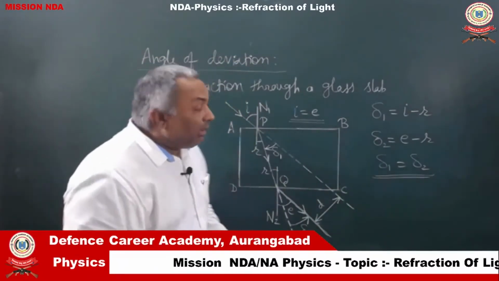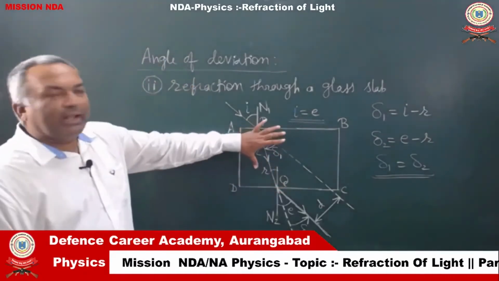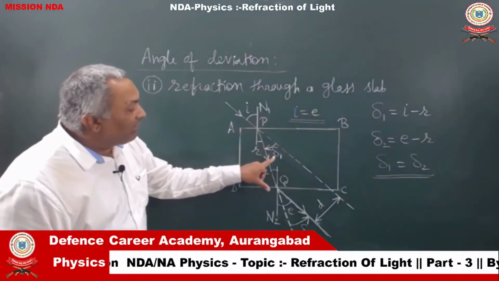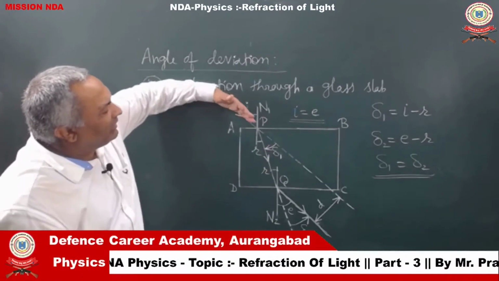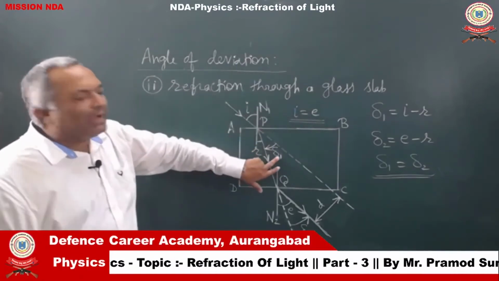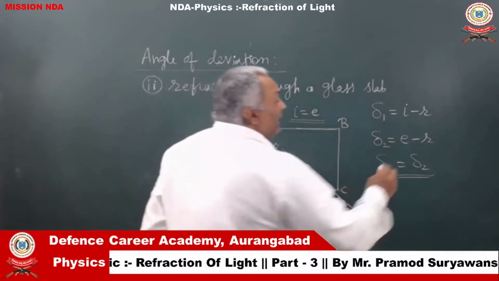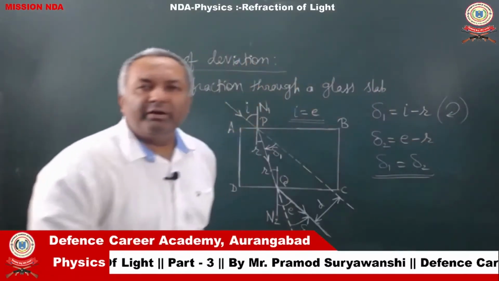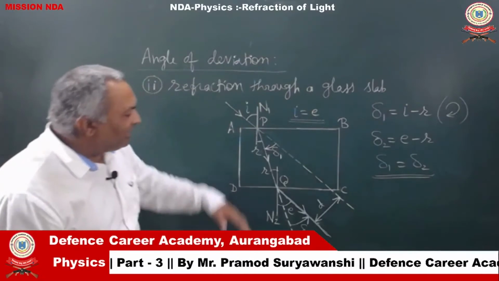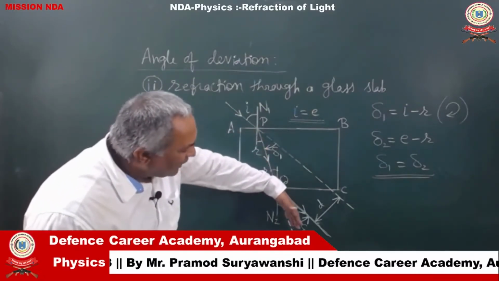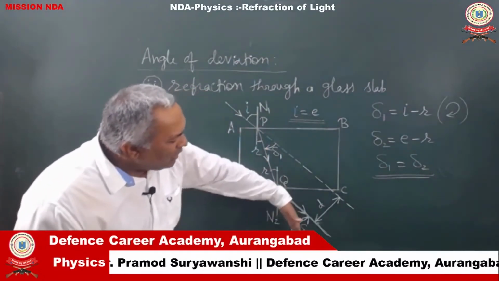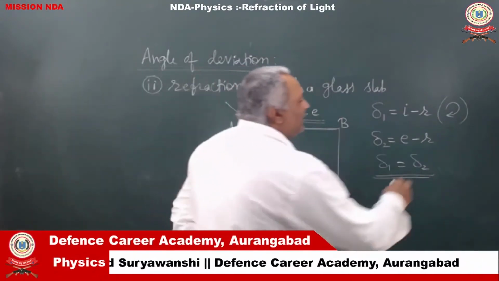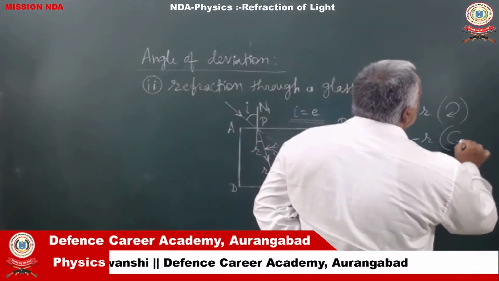Now, in this case, if you look at the diagram carefully, during first refraction, the ray of light turned through angle delta 1, but it turned in clockwise direction. Whereas during the second refraction, deviation is delta 2, but it turned in anti-clockwise direction, like this.